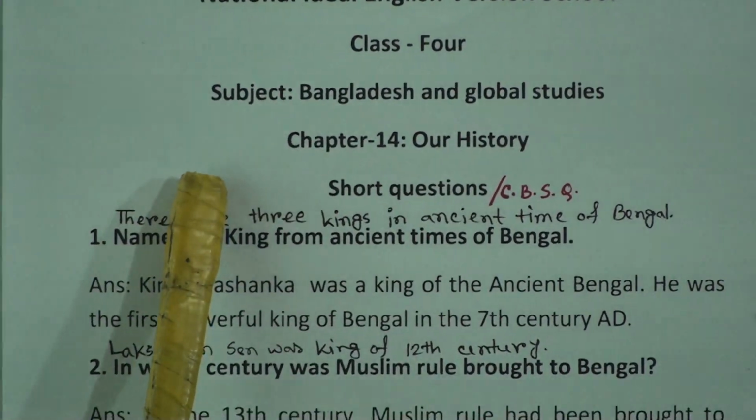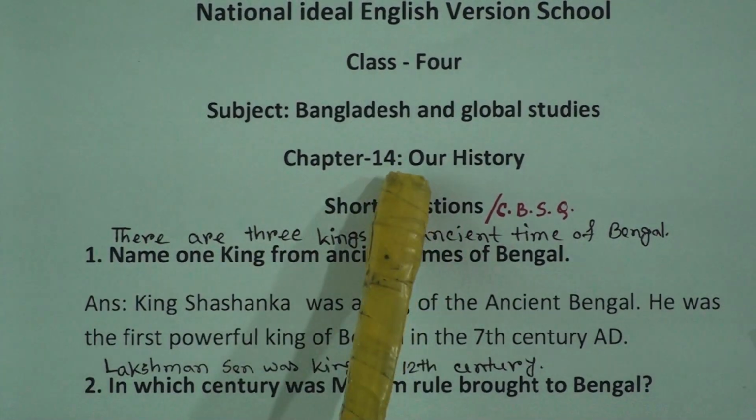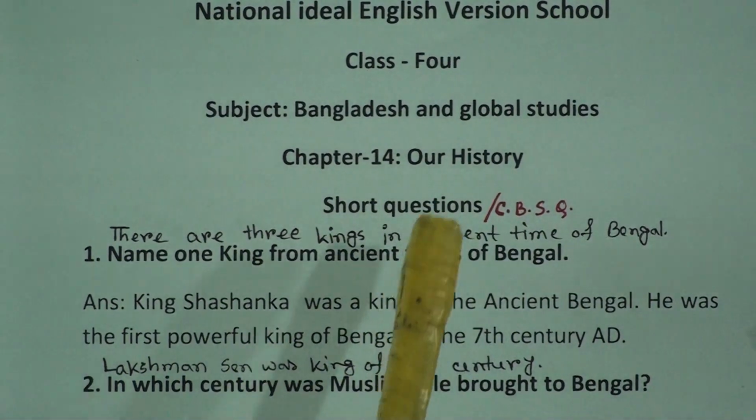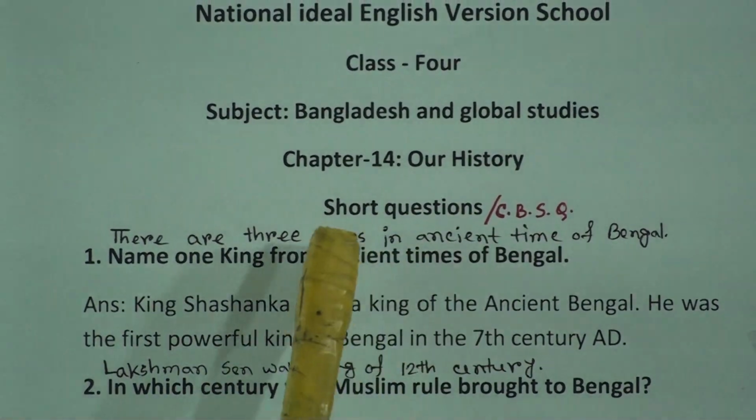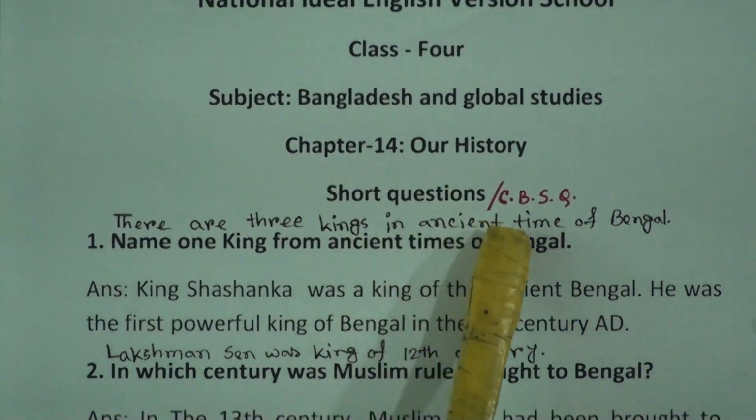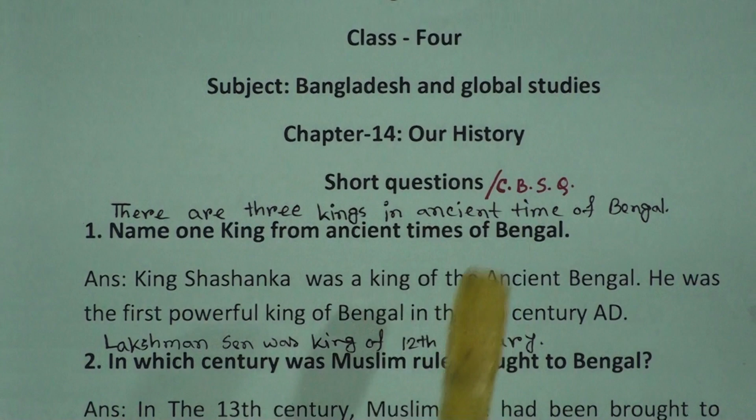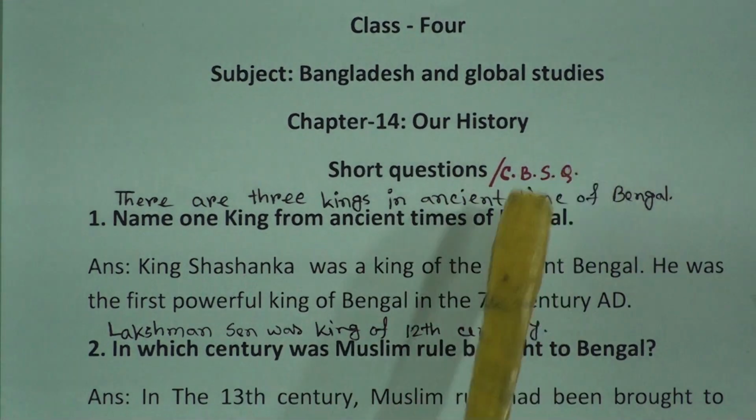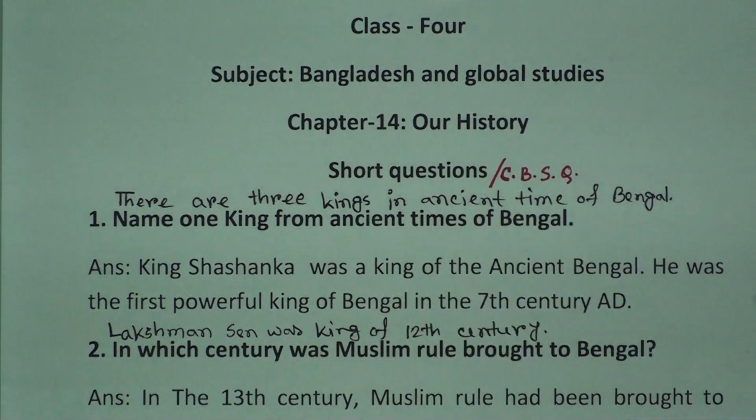So dear students, the chapter is 14. Name of the chapter is our history. This is our history, and at first we will discuss short questions, that means CBSQ, competency based short question. In your exam you may get a term that CBSQ, competency based short question. The first one is